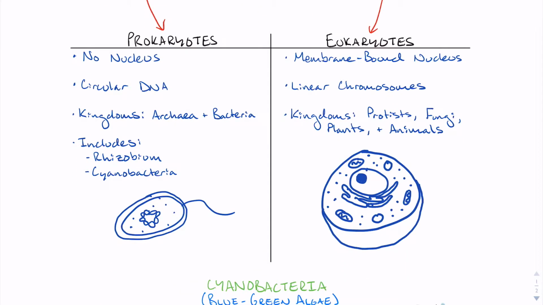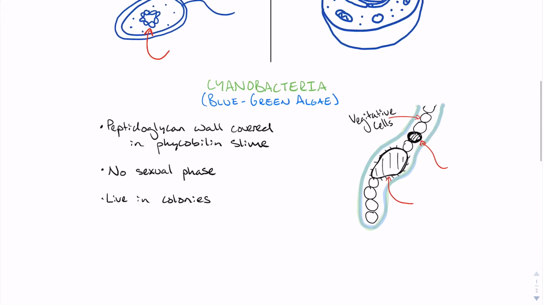Prokaryotic organisms lack all membrane-bound organelles, including a nucleus. The DNA of a prokaryote forms a single circular strand in the nucleoid region of the cell. The domains archaea and bacteria are both prokaryotic. Two notable bacterial groups are the rhizobium or nitrogen-fixing bacteria and the cyanobacteria or the blue-green algae.